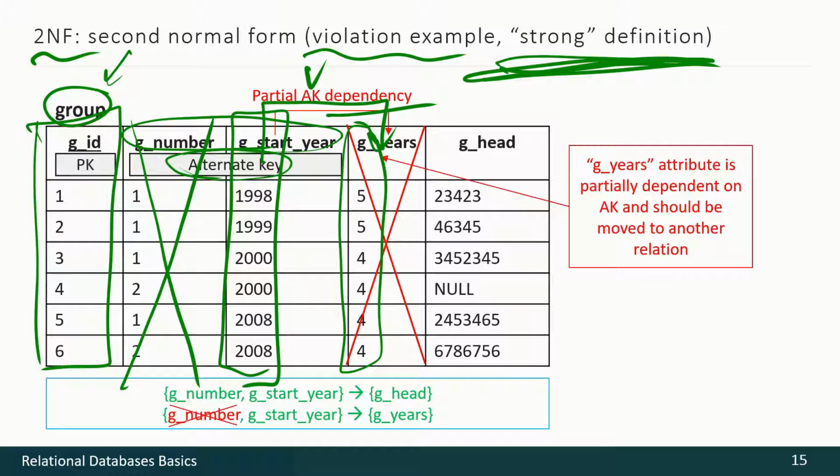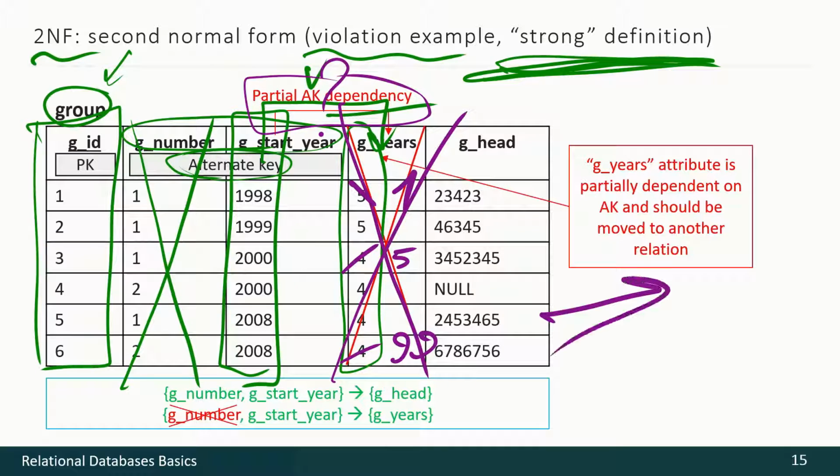One may ask, what's wrong with this partial dependency? The answer is simple. What prevents us from putting 5 instead of 4 here? Nothing. Or what prevents us from putting 99 instead of 4 here? Or 1 instead of 5 here? Nothing. But once we eliminate that dependency, we will guarantee the absence of such mistakes.